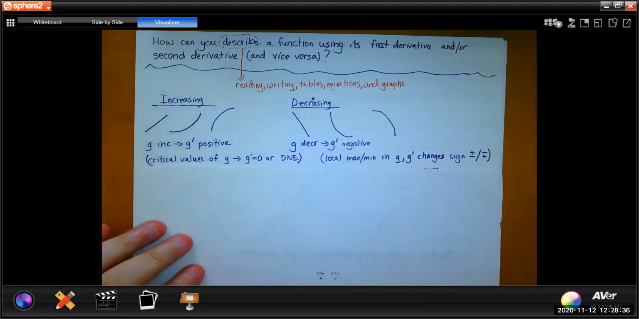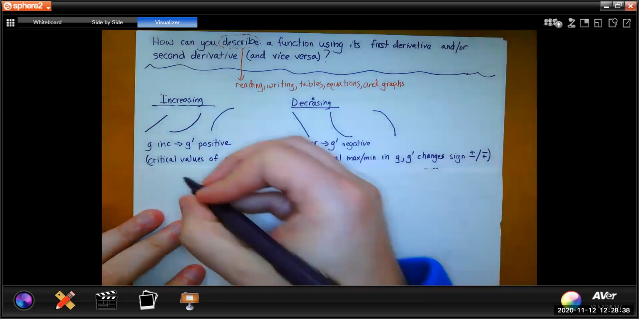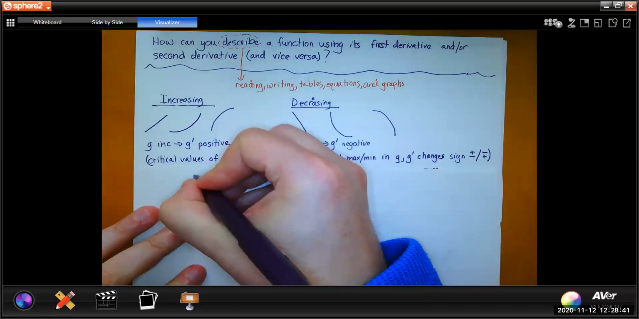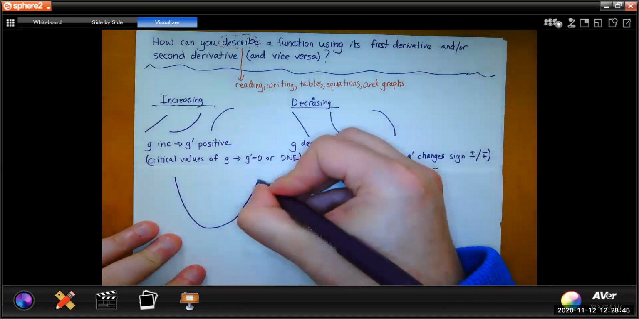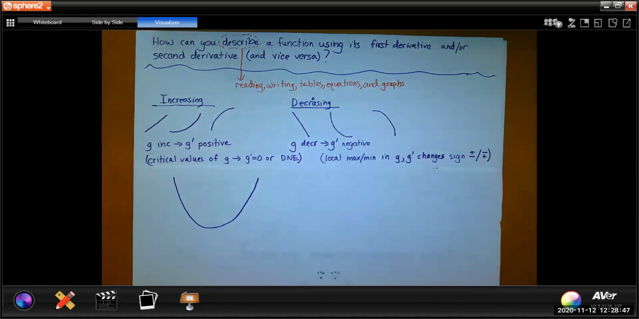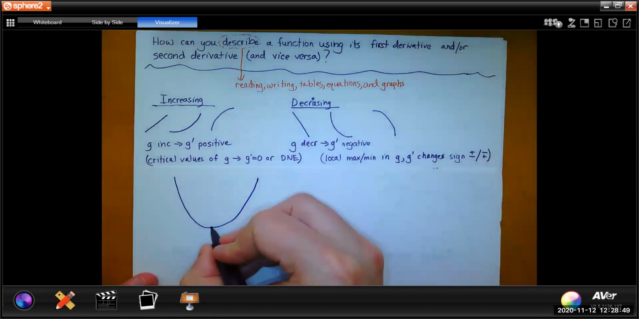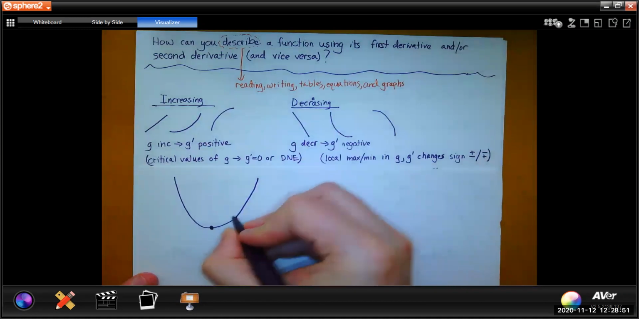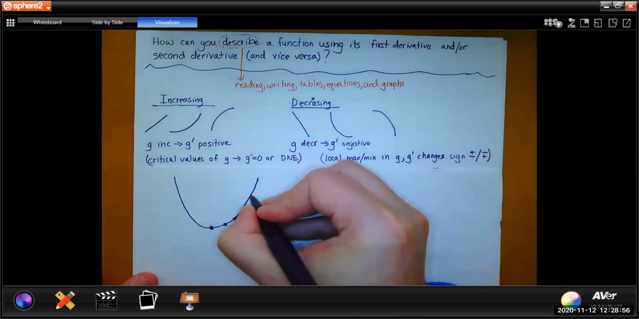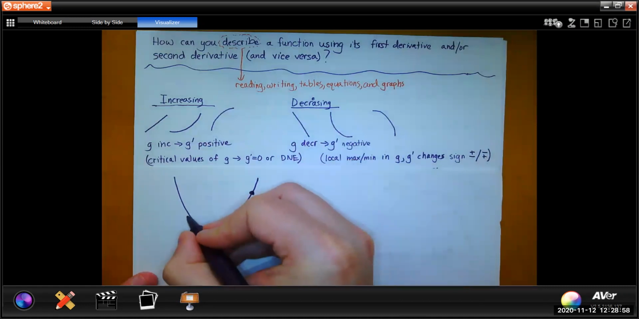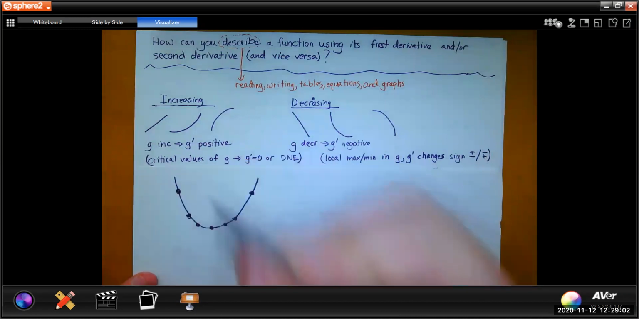So make a couple of decent, well, just one right now. Make a decent sized curve that looks about like that. And then we're going to put several points on this curve. Okay. So you got that?